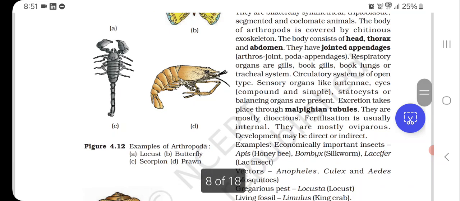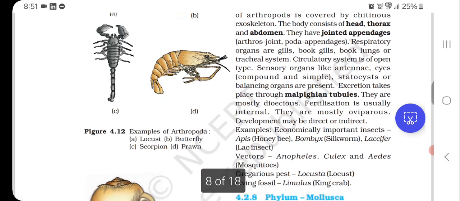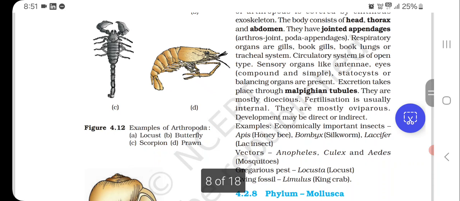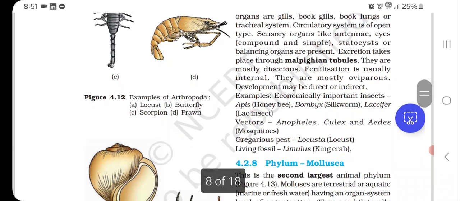They have jointed appendages, arthros joint, poda appendages. Respiratory organs are gills, book lungs, or tracheal system. Circulatory system is often open type. Sensory organs like antennae, eyes, compound and simple, statocysts or balancing organs are present. Excretion takes place through Malpighian tubules. They are mostly dioecious. Fertilization is usually internal. They are mostly oviparous. Development may be direct or indirect.